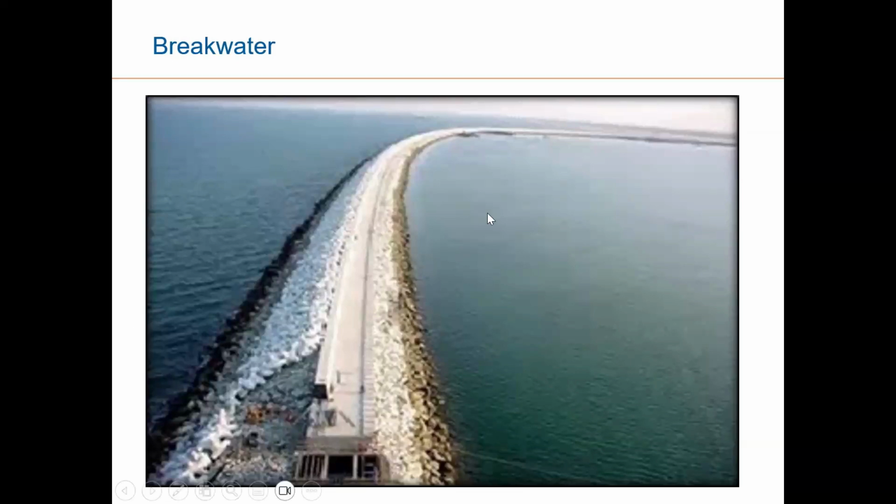And you might have seen Dubai Palm Jumeirah, the reclamation of land. So it is a sort of reclamation. You fill a lot of material into the deep sea so that an artificial wall-like structure is constructed.